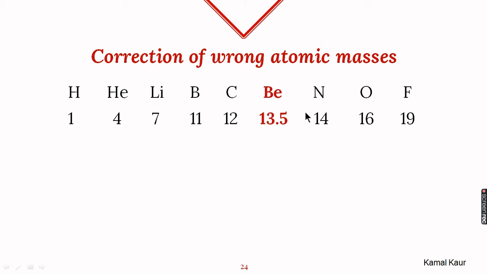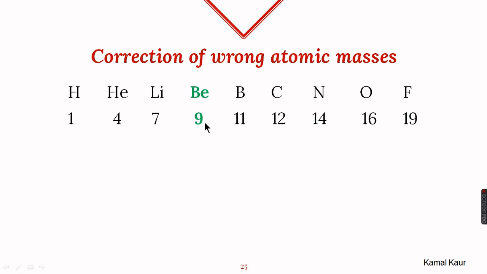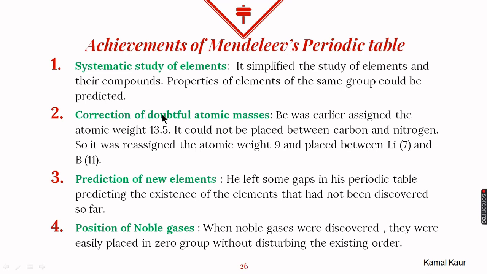So he recalculated the mass of beryllium and found that its mass should be 9 u. So it was wrongly calculated earlier. Now he fitted beryllium in between lithium and boron with masses 7 and 11, and he found that at this position, properties of beryllium were matching with the other elements. So he corrected the doubtful atomic masses of certain elements.